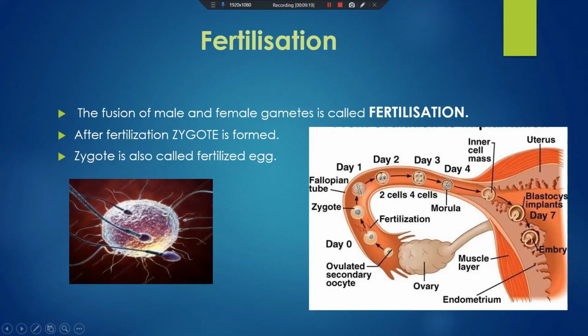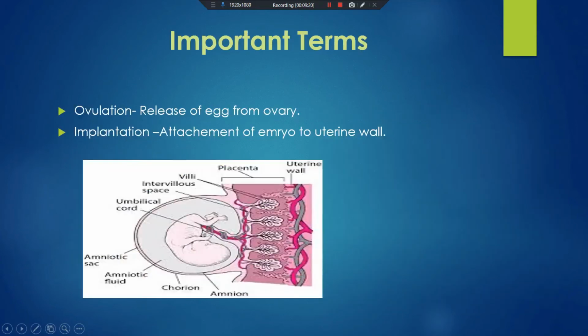Clear? Now the two important terms. Ovulation: the release of an egg from the ovary is called ovulation. The other term, implantation: the attachment of the embryo to the uterine wall is called implantation.